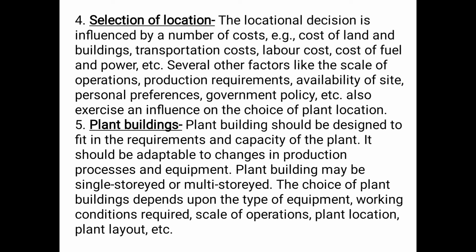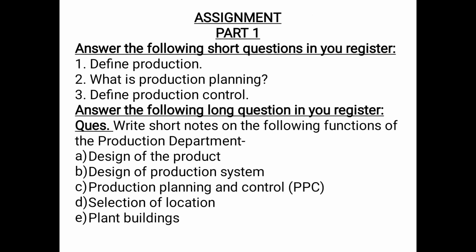Hope that you have understood the functions till now. So this is the assignment based on this part. You have to answer the following short questions in your register, and each short question carries 2 marks. Question number 1 says define production. You can write that production is a process whereby raw materials are converted into semi-finished or finished goods or products and services by using various production processes and techniques.